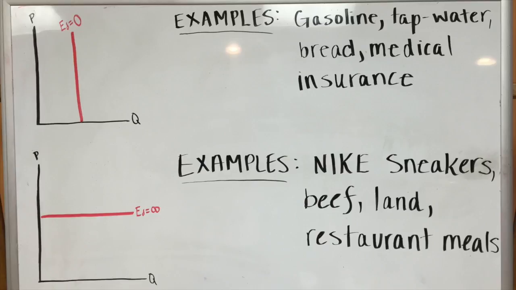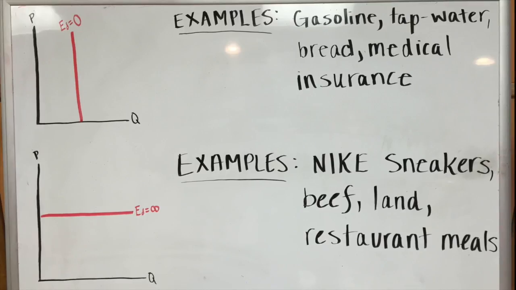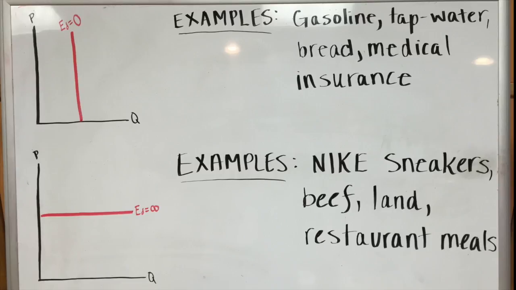A perfectly inelastic demand is one where there is no change produced in the demand of a product with a change in its price. The numerical value for perfectly inelastic demand is 0. Perfectly elastic demand is when a small change in the price of a product causes a major change in its demand. In perfectly elastic demand, a small rise in the price results in a fall in demand to 0, while a small fall in the price causes an increase in demand to infinity. In such a case, the elasticity of perfectly elastic demand is infinity.